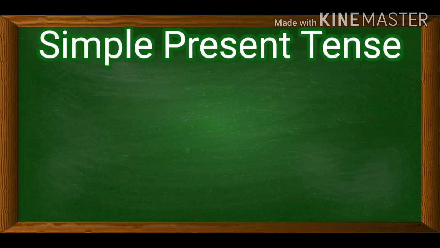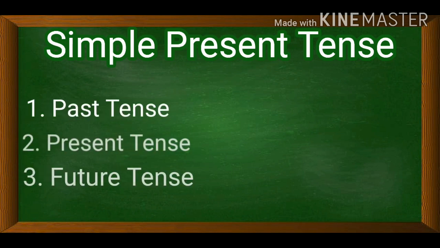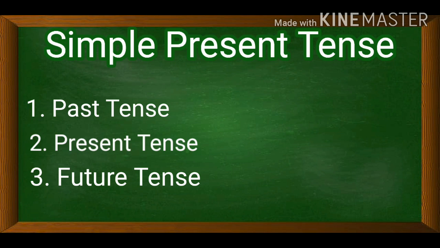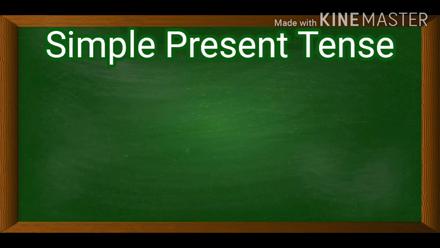Here I'm going to teach you simple present tense. Before moving on, let's have a recap. As you know, there are three types of tenses: past tense, present tense and future tense. Each tense has four aspects: simple, continuous, perfect, perfect continuous. I'm going to start with present tense, and the first aspect of present tense is simple present. So we should know where we use simple present tense.